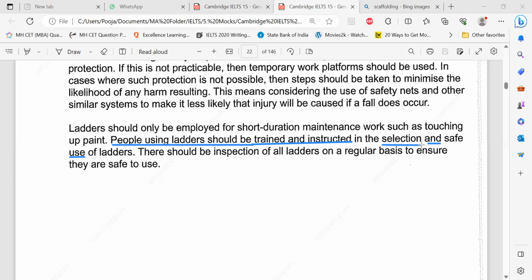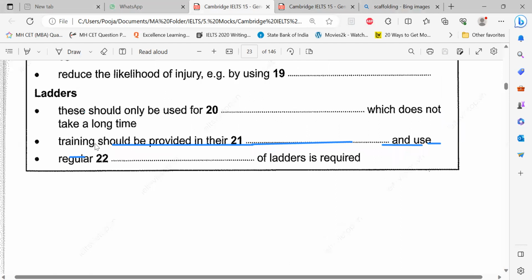So sometimes what we anticipate is not the same. But I thought, when I read this as a candidate in the examination, that training should be provided in their premises, in their office, something like a workshop, in their initial days, in their probation, in their internships. But it is not about that.